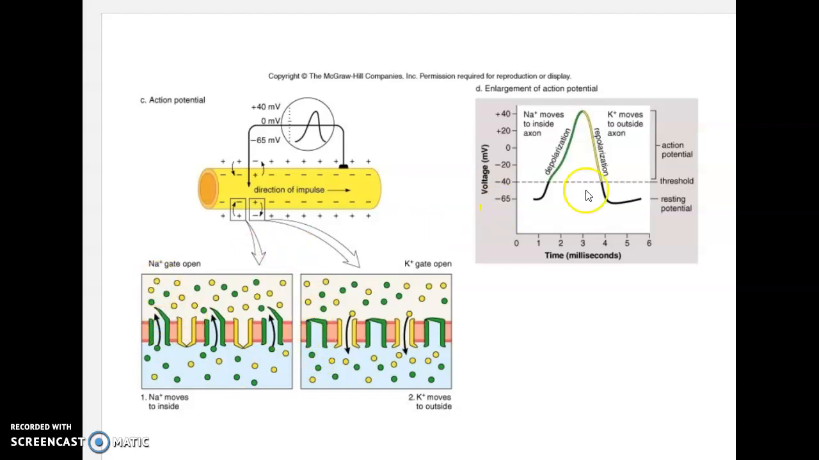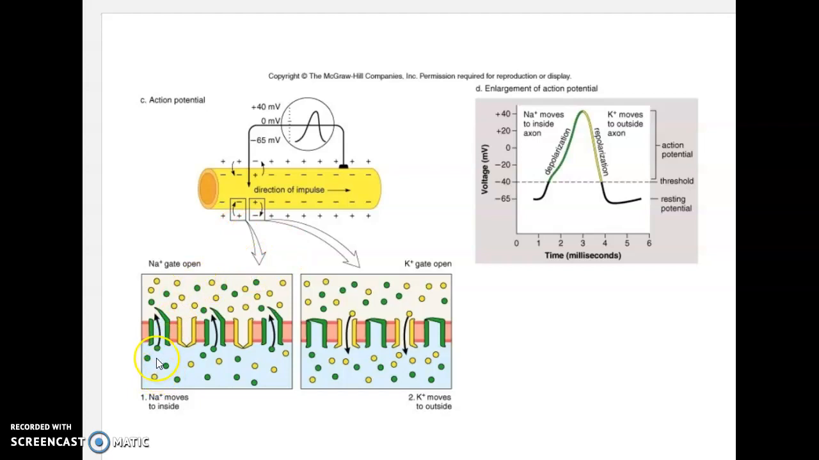Now, again, what is it that opens up that gate to begin with? Well, it's reaching threshold. It's when our voltage inside reaches threshold. Where am I going to find the first voltage gates? Well, I'm going to find them at what's called the initial segment of the axon hillock, where the axon attaches to the nerve cell body.